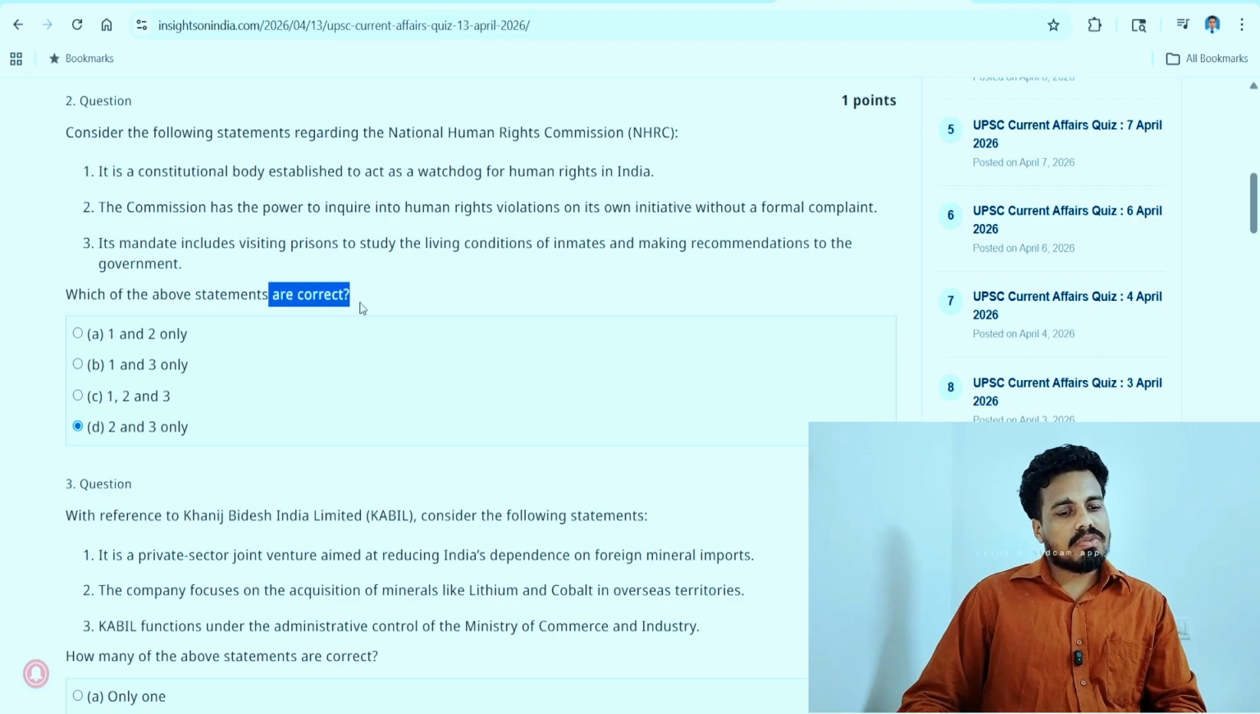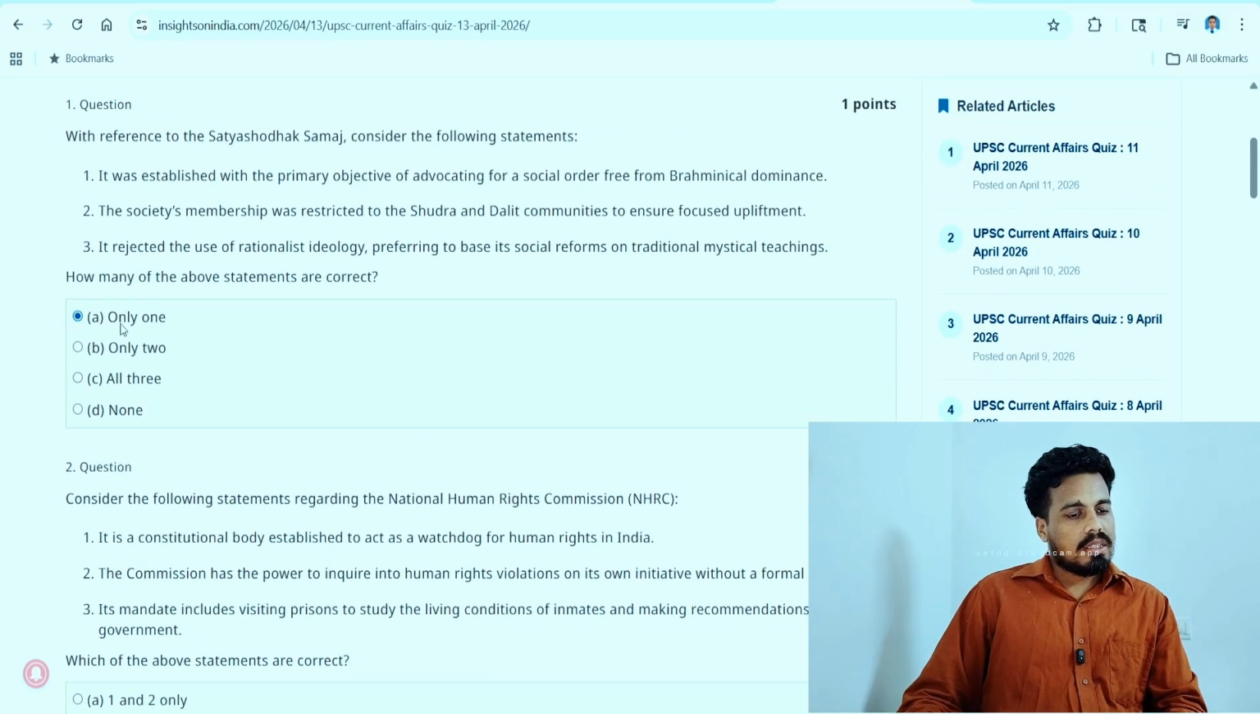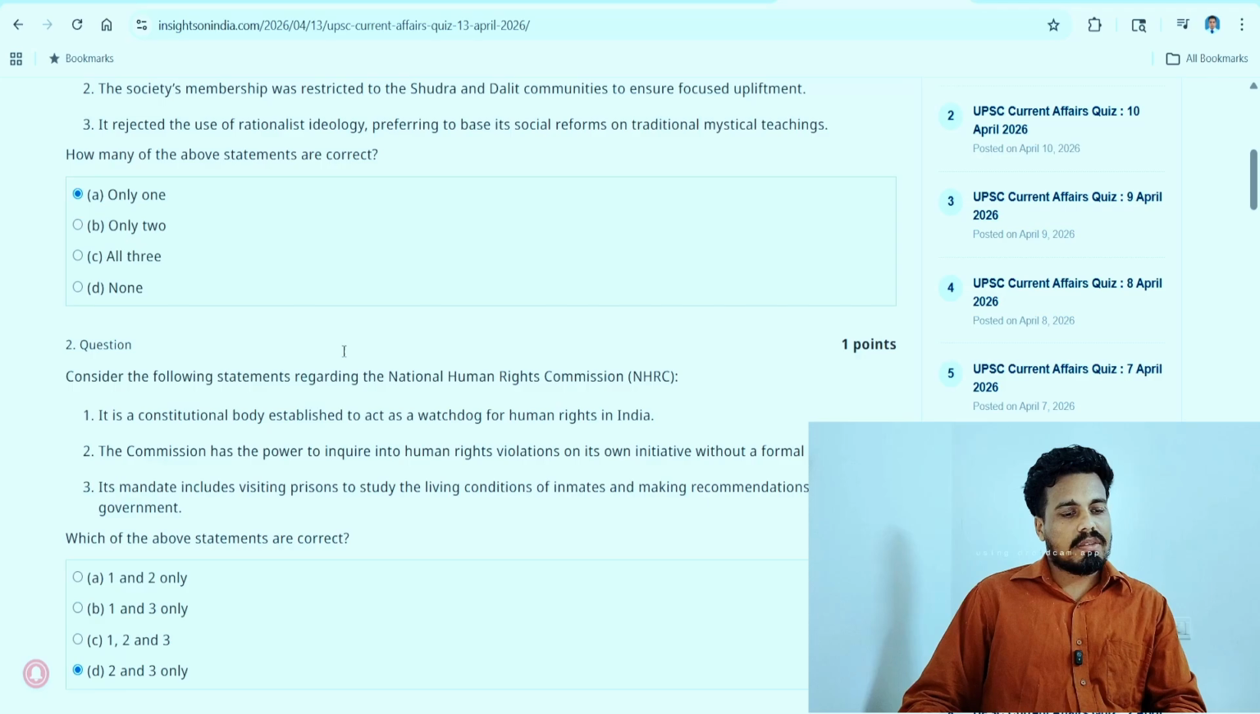They are asking which of the above are correct. It is a constitutional body established to act as a watchdog for human rights in India. Second statement: the commission has the power to inquire into human rights violations on its own initiative without a formal complaint. This is right. Its mandate includes visiting prisons to study the living conditions of inmates and making recommendations to the government. Maybe, but from the first statement itself we got the answer. That's the beauty of this kind of options. The 1 only, 2 only, all the 3, these options are a bit difficult.